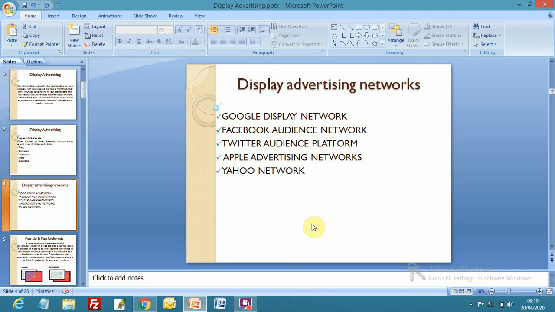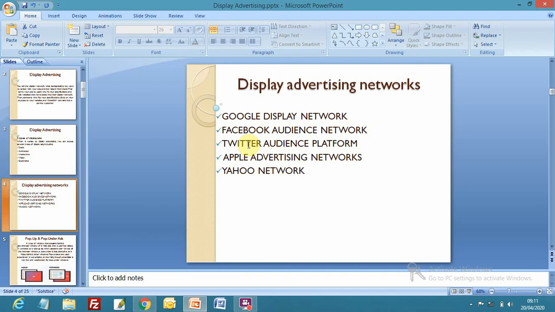Similarly, we can find out how many users are there on Facebook audience network, or on Facebook plus Instagram audience network in India or all over the world, or in Dehradun, or particular types of users. How many users are there on the Twitter audience platform? We should know, and what their profiles are, basically demographic, geographic, interest, psychographic profiles of people on a particular audience network.